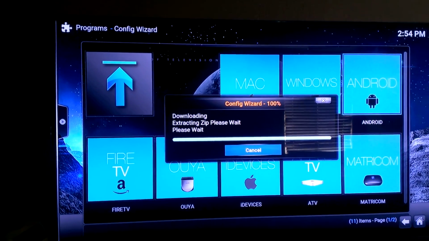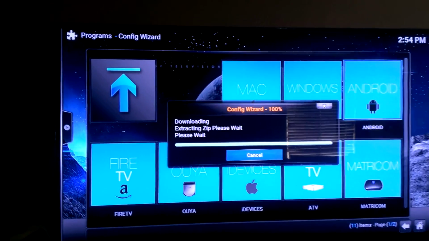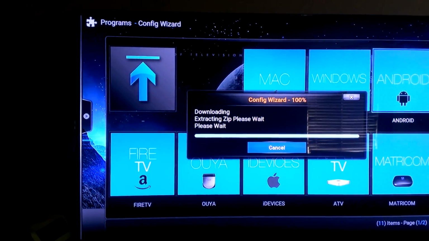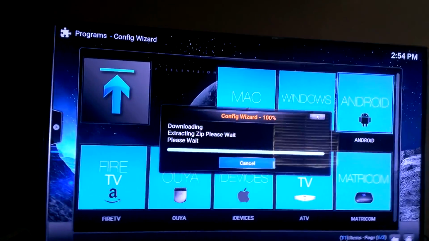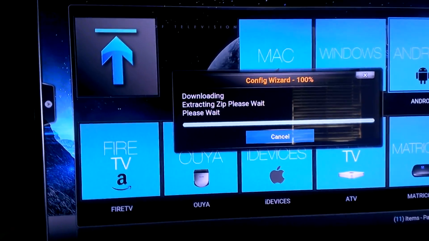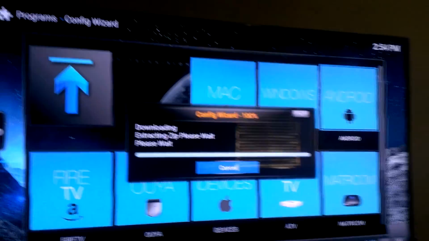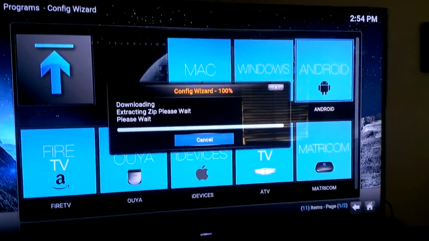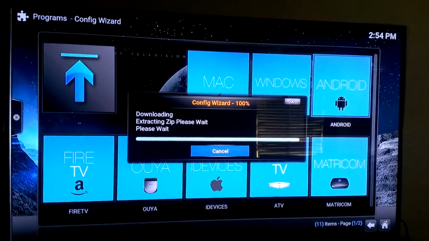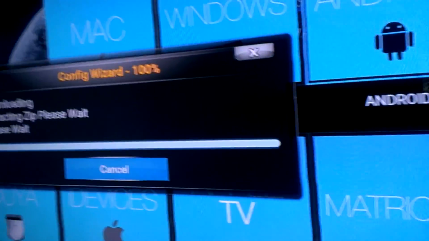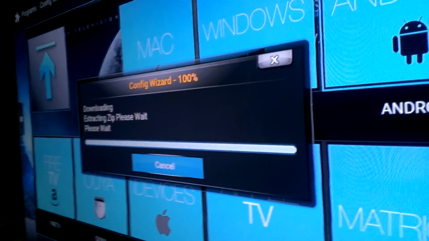So now that it's done, guys, if it gets frozen here, if it says the downloading stopped or something happened, whatever the case, as long as it got to 100%, and as you can see the background already changed, then it's very easy. This will happen once in a while. Right now it's saying it's frozen and stuck right here. What you're going to want to do is just pull the plug from your box. Just start the box all over again.